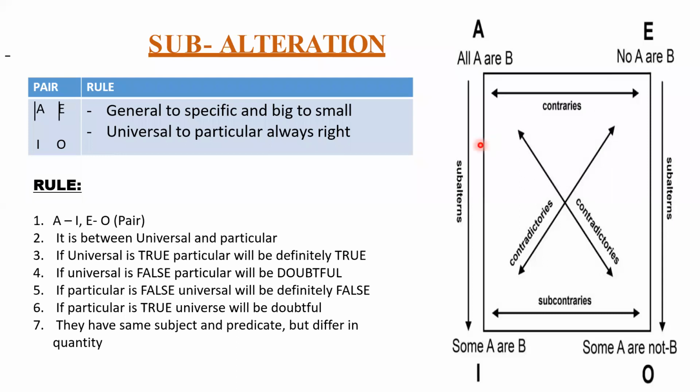Okay, so subalteration is the right and left side. All and some, and no and some not. This relationship is called subalteration. The relationship between all and some, and no and some not, is called subalteration.